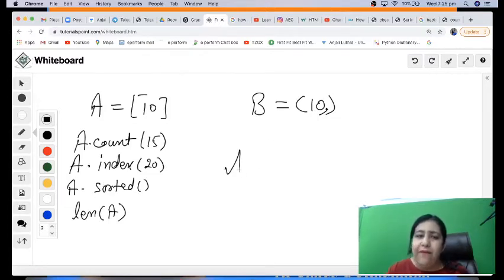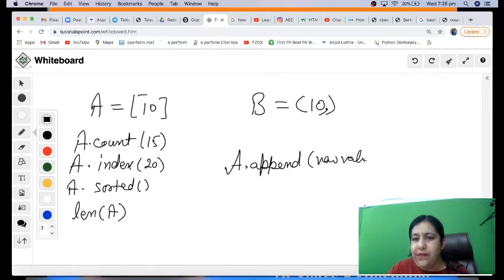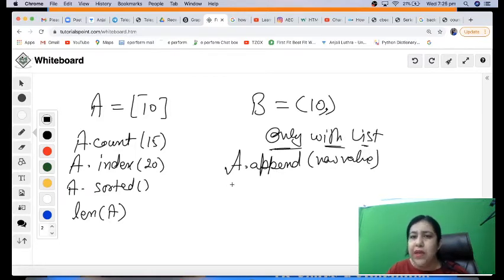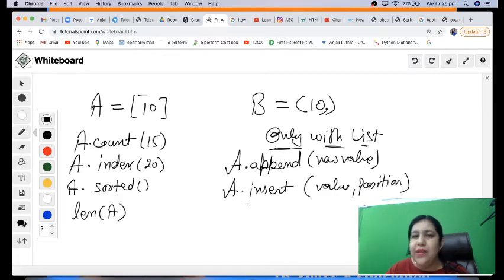But we have functions like append. The purpose of append is to add a new value at the end of a list. This cannot be used with tuples. So only with lists. We cannot use it with tuples because this is mutating. It is modifying the value of the list. So A.append(new value). We can use A.insert, where we give the value and the position where to insert it. So this can be used with list, not with tuple.